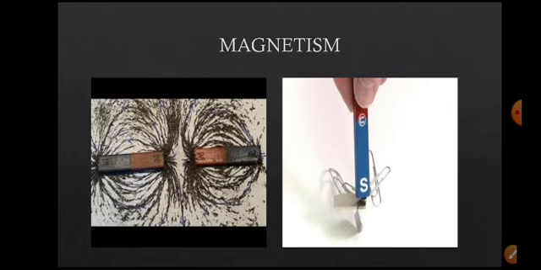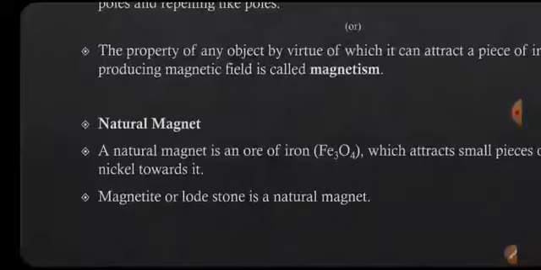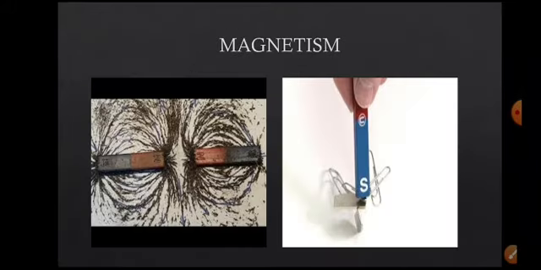So the person who observed this discovered that these stones have some attractive property for some materials, right? So it's a property of the material which attracts iron, steel, and some other like materials, right?